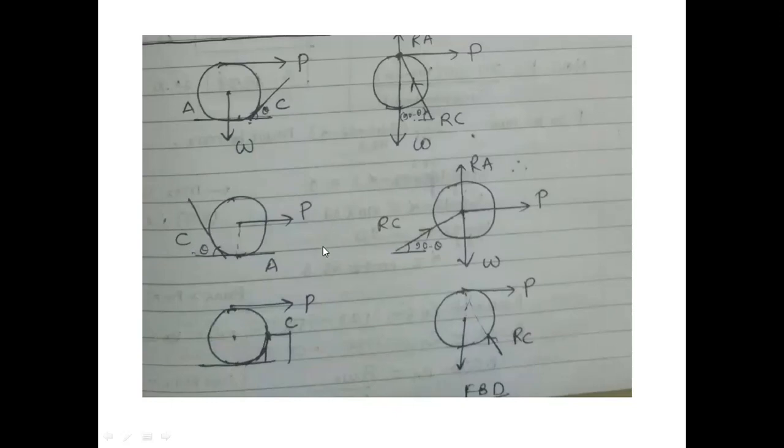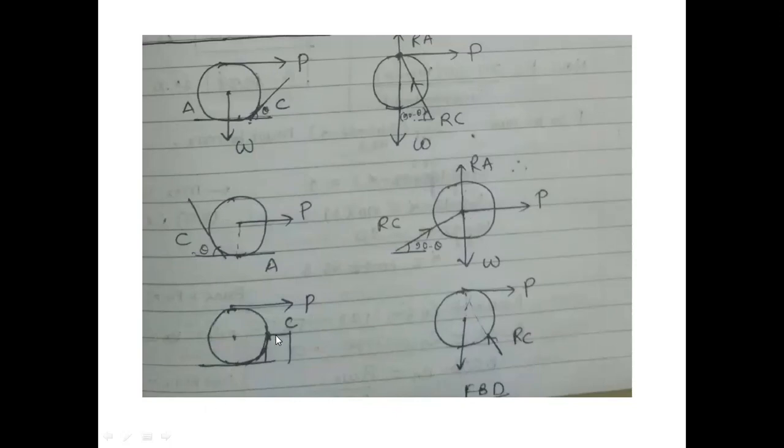P will be passing through center, and as it is touching over here also, one reaction from this surface is also there, which will be perpendicular to it. As this is 0 degree, your perpendicular will be 90 degrees, perfectly vertical. So all these forces will pass through your center. Why? Because P was passing through center. Do remember this trick. If your pulling force passes from the surface, then all forces will meet at this point. If your pulling force is passing through the center, then all these forces will meet at center.